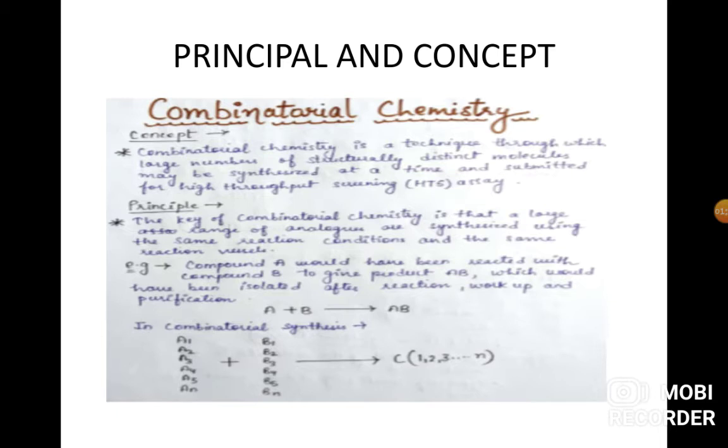After synthesizing the AB, we can isolate it, work up the reaction and purify the final product. So this is the example of combinatorial synthesis. Here A1, A2, A3 are the substrates, or we can say the molecules, and B1, B2, B3 are the reagents or molecules which can react together to form the products AB.